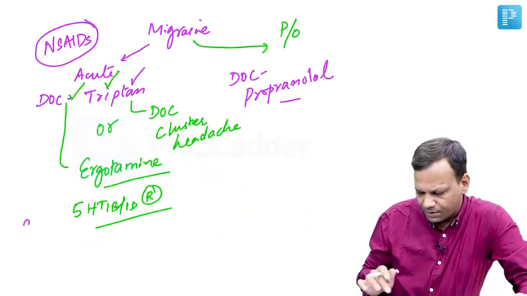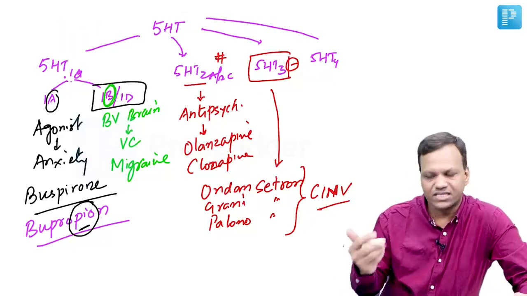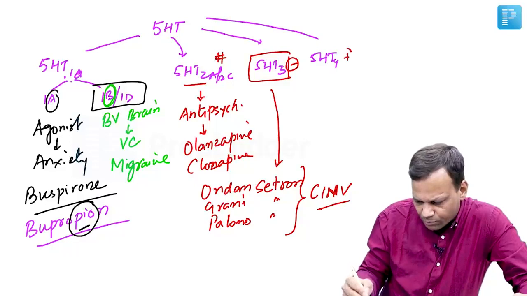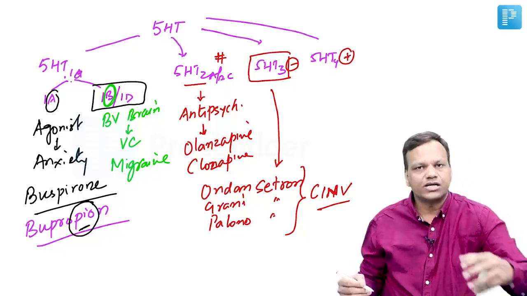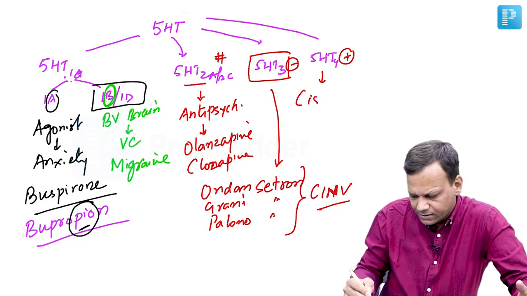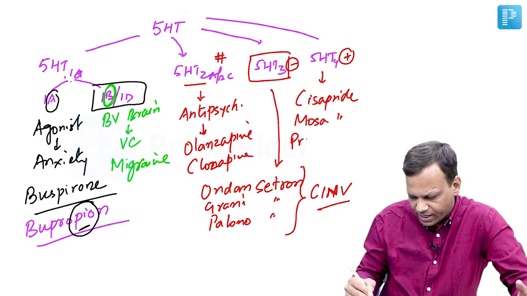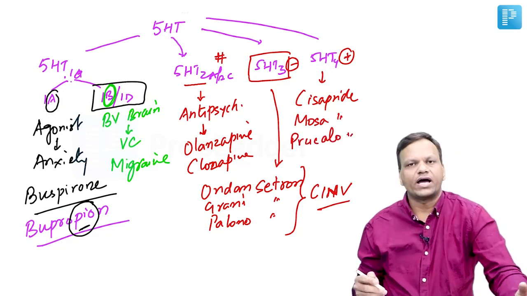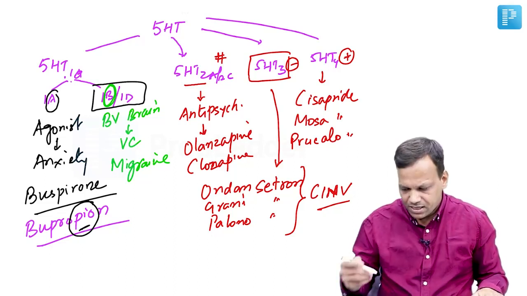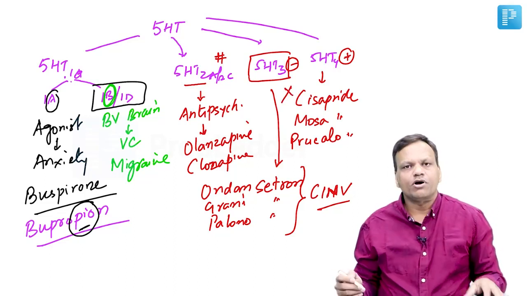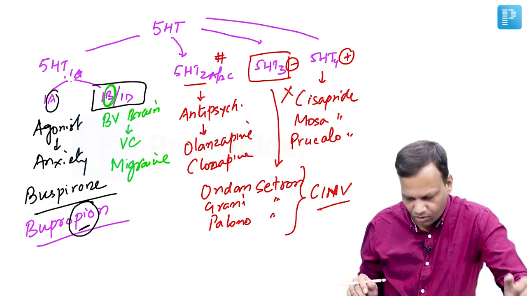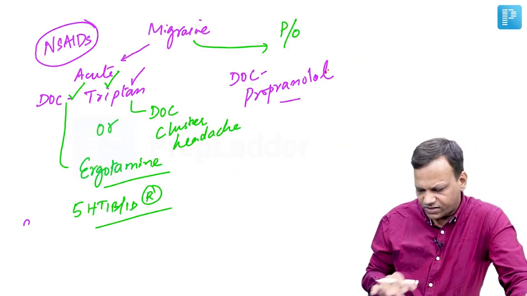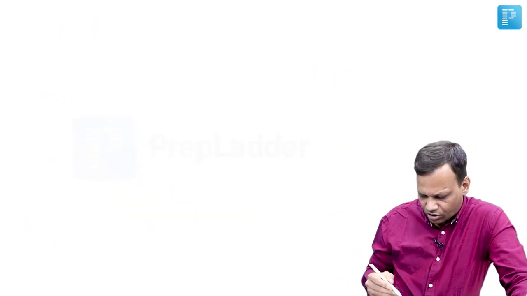Then 5-HT4 receptors are present in the GIT and increase peristalsis. So the drugs which stimulate them, that means agonists, are used as prokinetic drugs. The drugs like cisapride, mosapride, and prucalopride are 5-HT4 agonists, and they are prokinetic drugs. Cisapride is withdrawn because of QT prolongation. Okay, so this is about the second of the autacoids, which is serotonin.